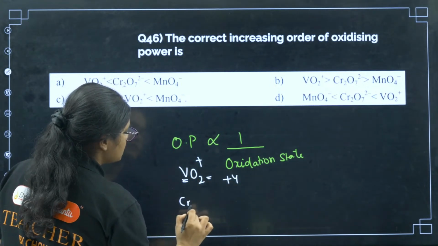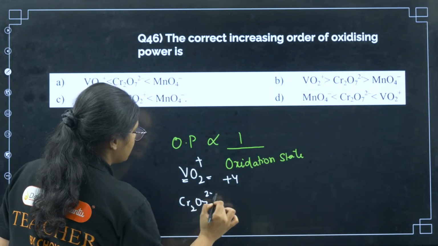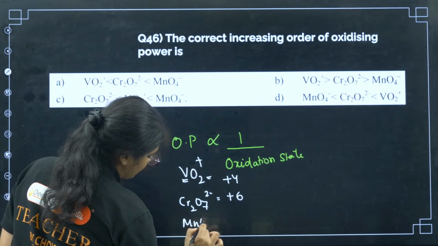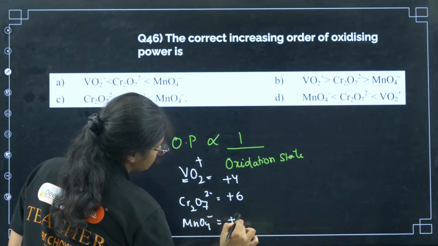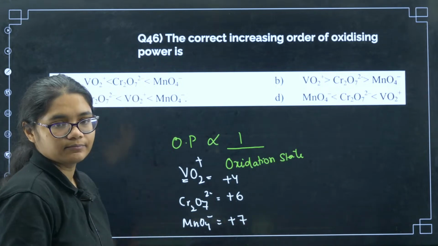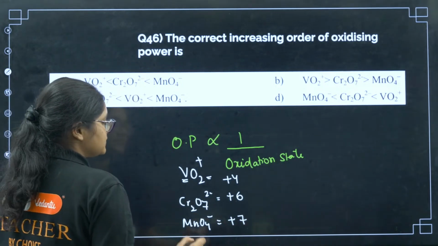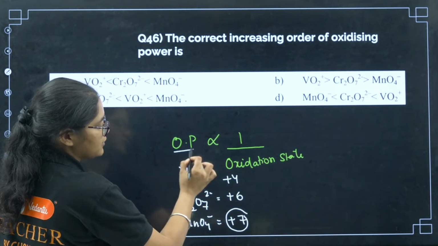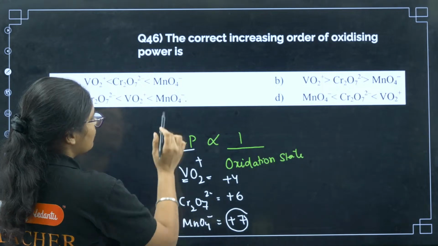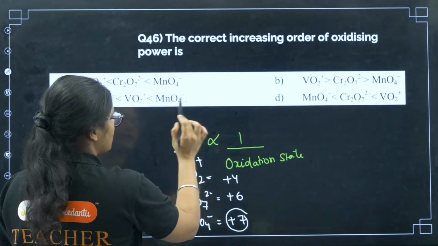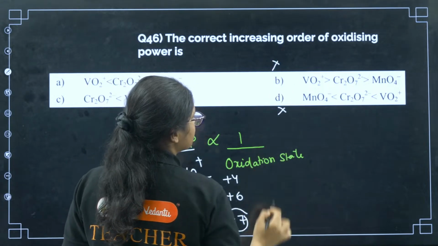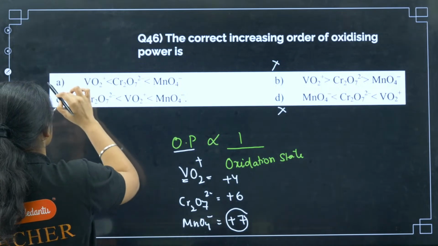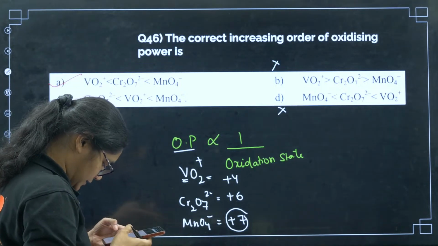Next I have Cr2O7 2-, where the oxidation state is +6, and next I have MnO4-, where the oxidation state is +7. Higher the oxidation state, better is the oxidation potential. So MnO4- has to be the highest one, so I can eliminate these two options. Next has to be Cr2O7, so only one option is left. So the correct answer is option number A here.